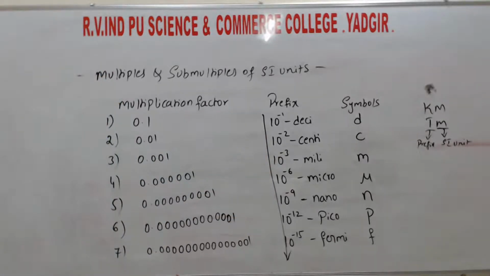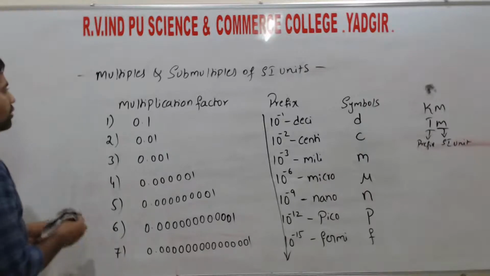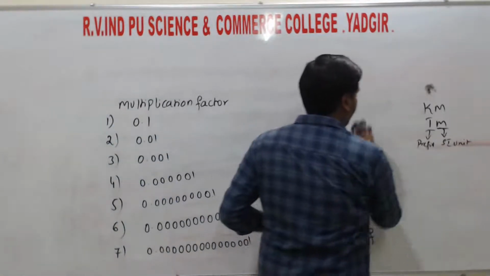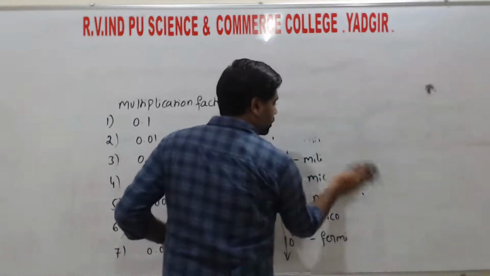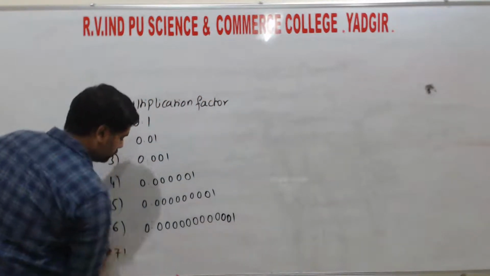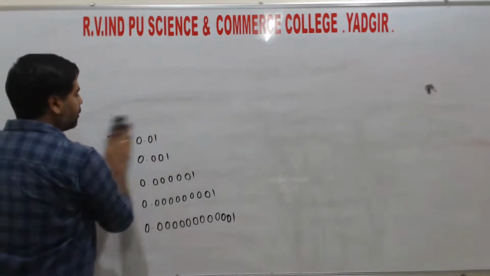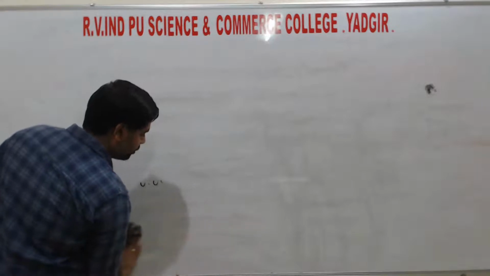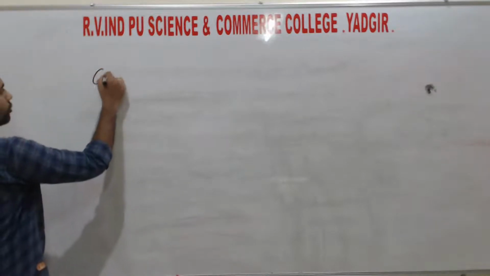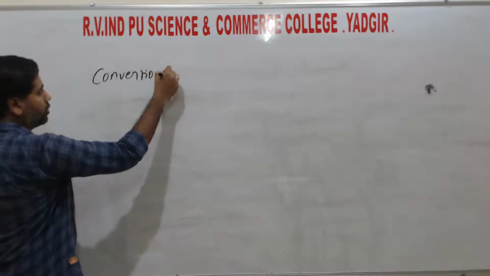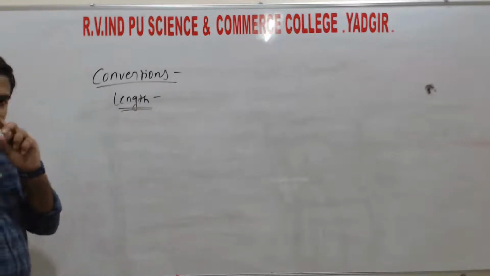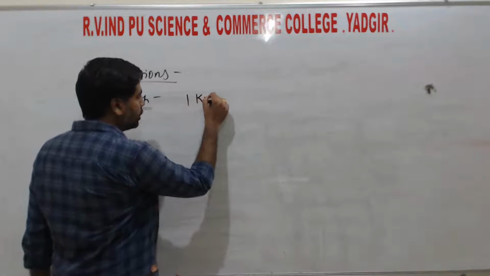Next, some conversions in length. In length we can convert 1 kilometer.